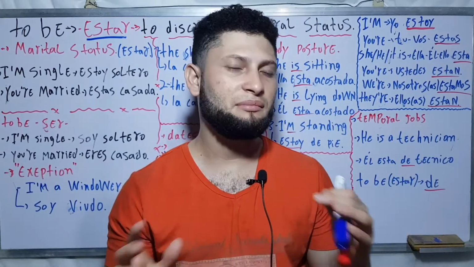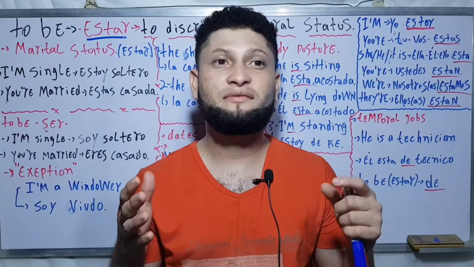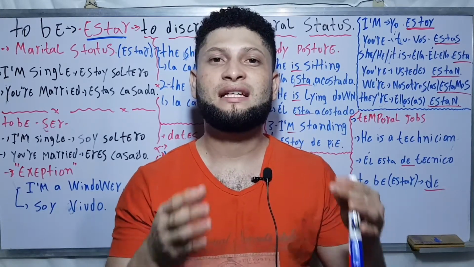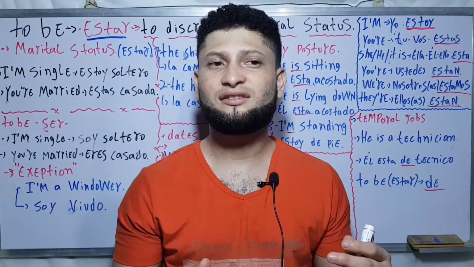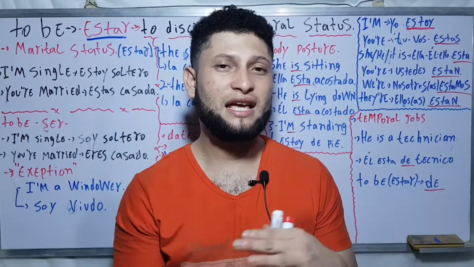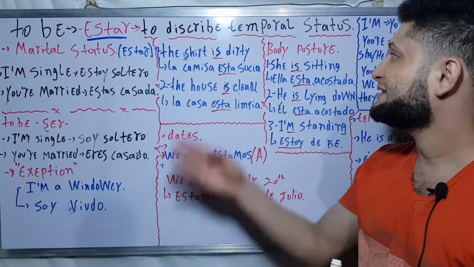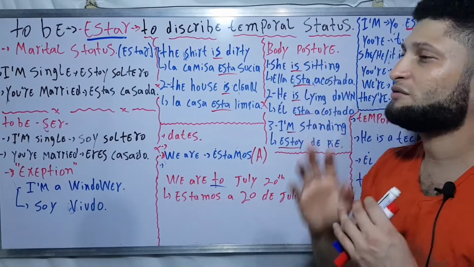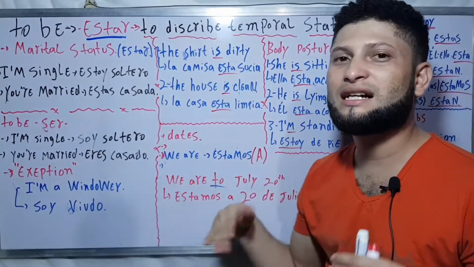Remember that we will emphasize the verb estar, because in my previous video I emphasized the verb ser. Now it is the verb estar for temporal status.